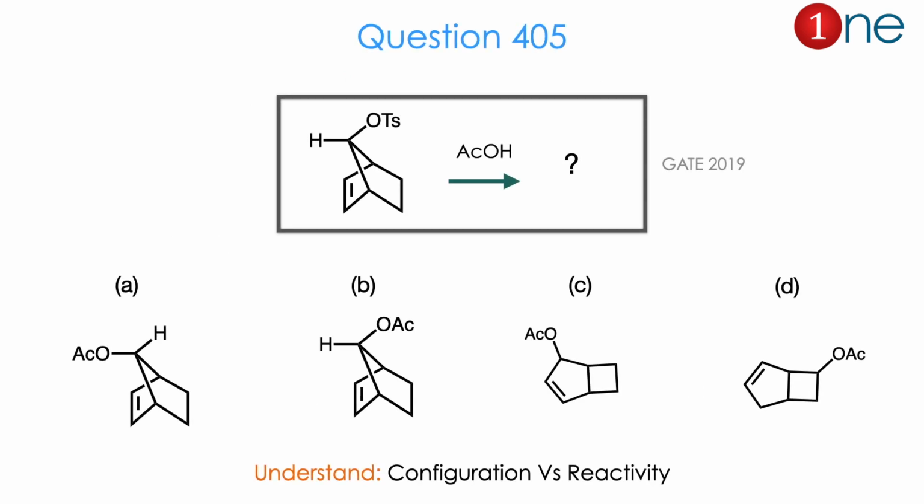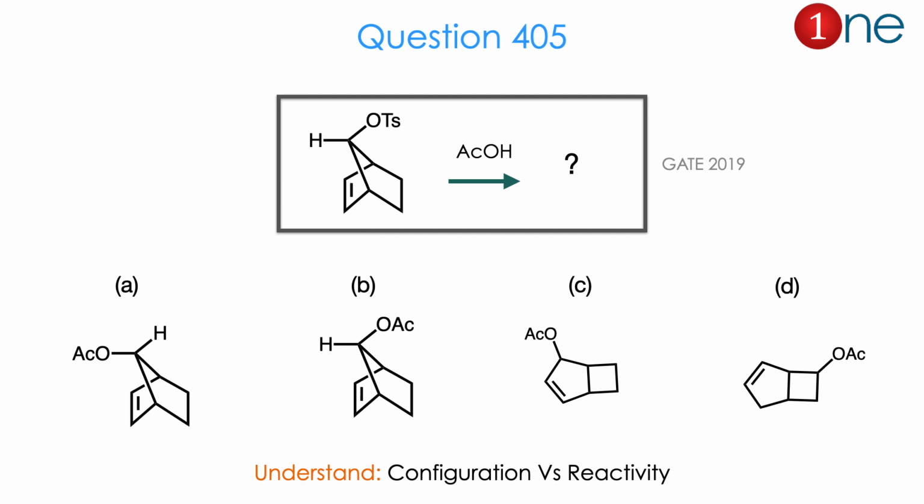Then let us look at the next question. The starting material is a cyclic system which is a bicyclic one. It is attached with a bridge carbon OTs. It has an alkene and OTs are trans to each other or anti to each other. You are having acetic acid as reactant. They ask you to find the product.